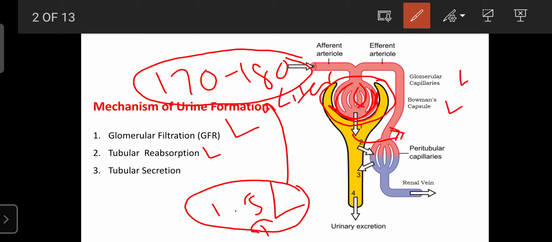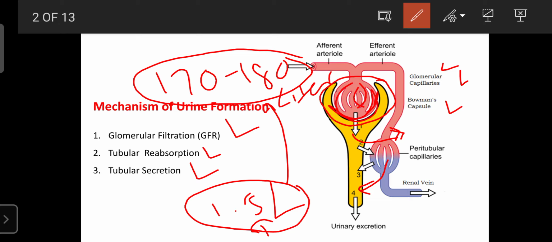The next, third mechanism involved in urine formation is tubular secretion. In different parts of the kidney, certain substances are secreted into the urine. These substances are not filtered by the glomerular capillaries due to their larger size.